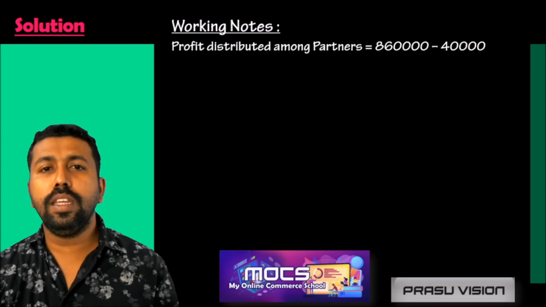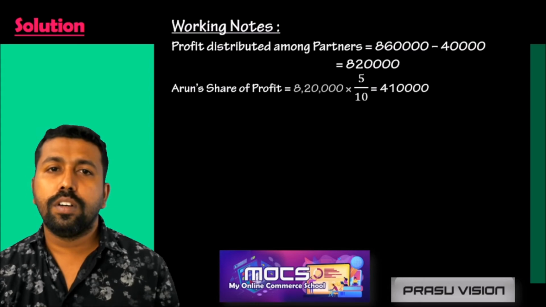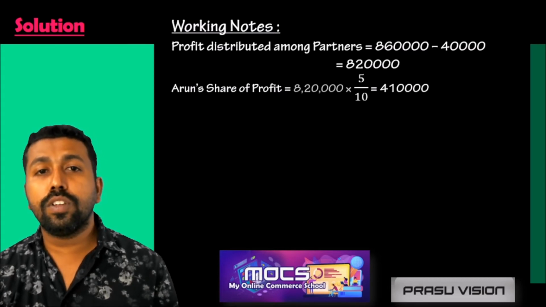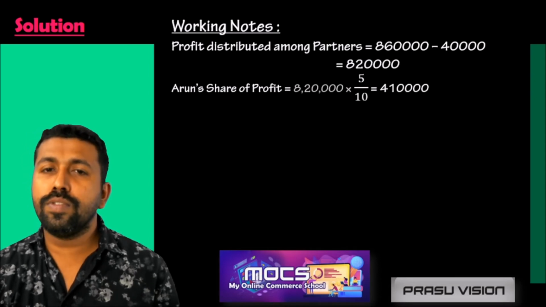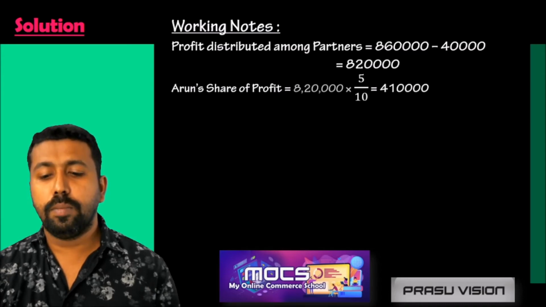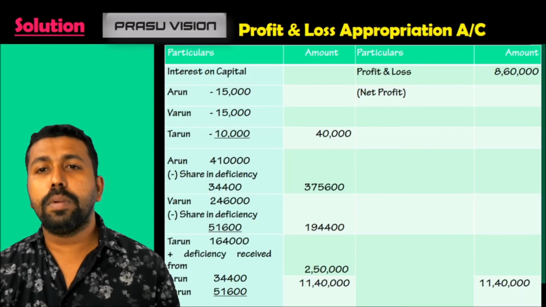First of all, we have to share the profit. But one thing you have to remember is we have to calculate the interest on capital for each partner. It is very clearly mentioned in this question. Interest on capital will be 5%. So first we have to deduct the interest on capital of the three partners. Then the remaining amount will be shared among the partners.